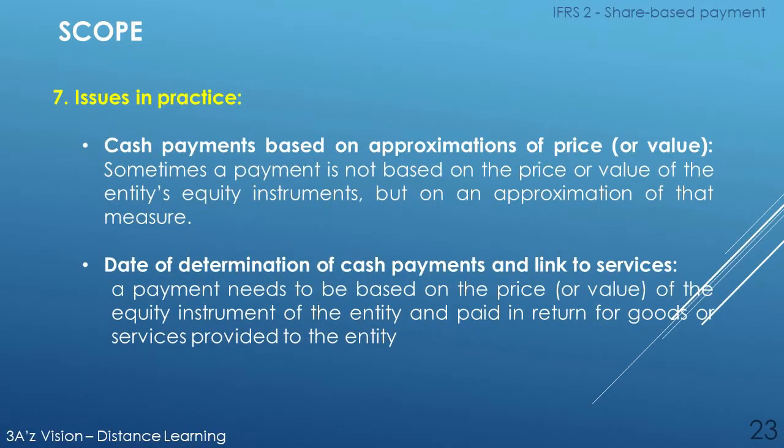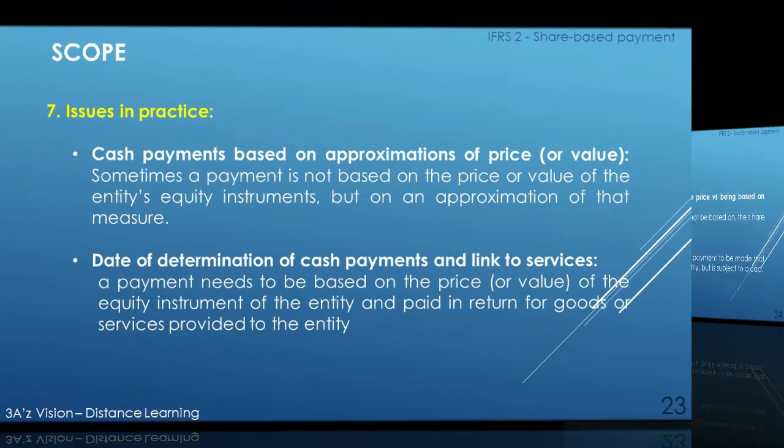Cash payments based on approximation of price or value. Sometimes a payment is not based on the price or value of the entity's equity instruments, but on an approximation of that measure. Date of determination of cash payments and link to services. A payment needs to be based on the price or value of the equity instrument of the entity and paid in return for goods or services provided to the entity.